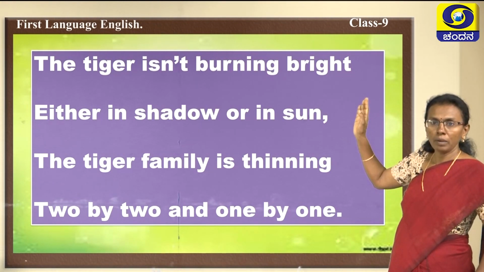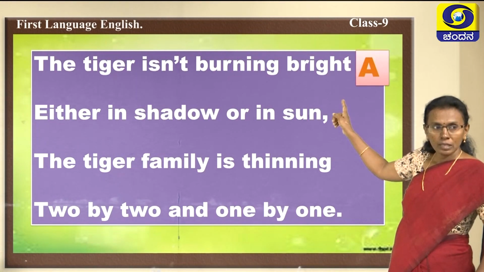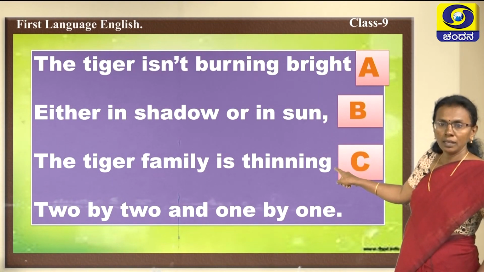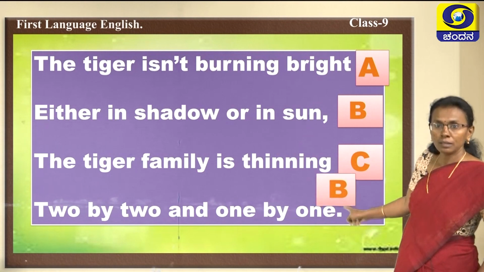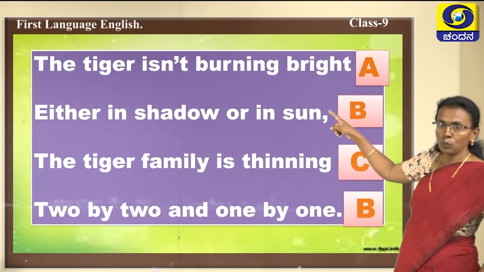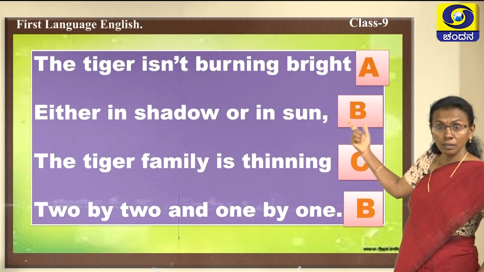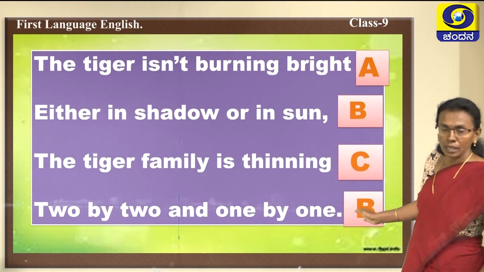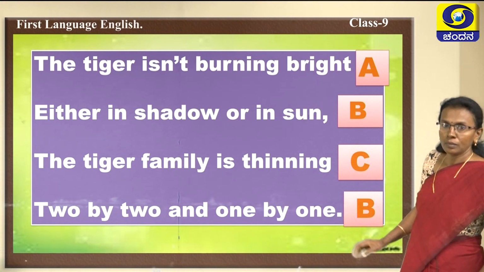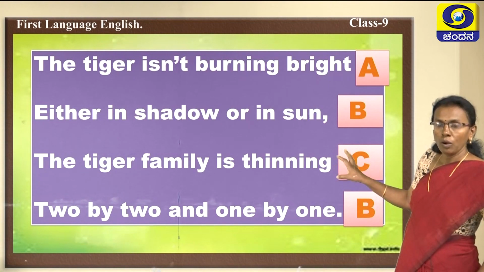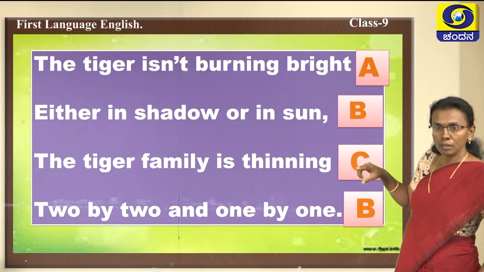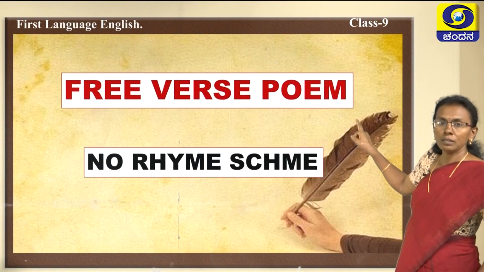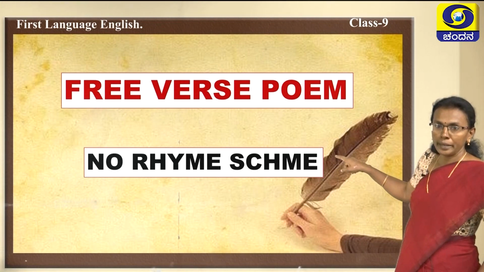So, how do we give them a rhyming scheme? We give A for the first line, next B for the second line, and next C for the third line, and the fourth line will be what? B. Yes, exactly. Sun will match with the 1. Sounds. It ends with sounds. So, they match with the B and B here, the fourth line and the second line. This is the rhyme scheme, or it will be what we learned in the previous example. It is a free verse. See there, it is a free verse poem. It has no rhyme scheme.